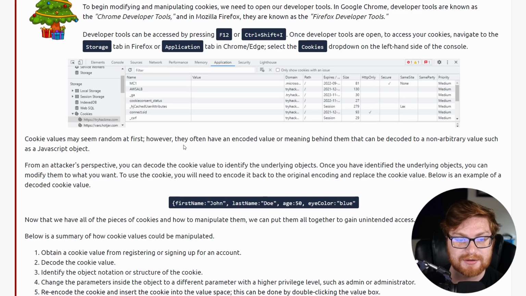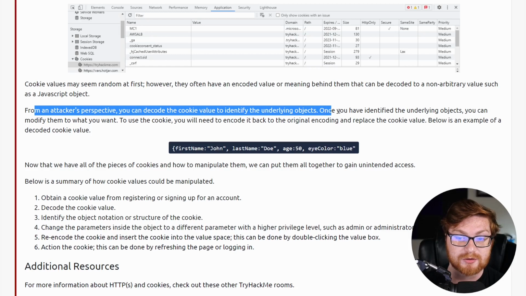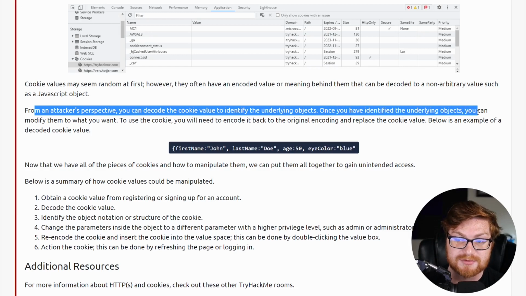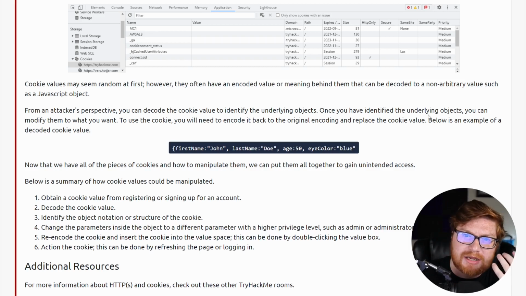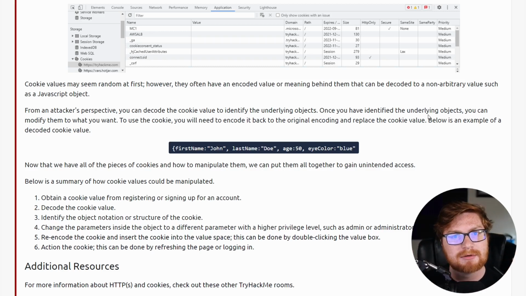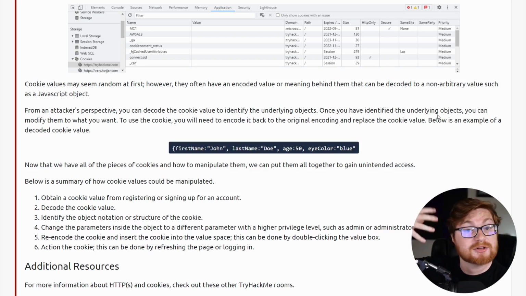Cookie values might seem random at first, however, they often have an encoded value or meaning behind them that can be decoded to a non-arbitrary value like a JavaScript object, like JSON, as we were discussing before. From an attacker's perspective, you can decode the cookie value to identify the underlying objects. Once you've identified them, you can modify them to whatever you want. Like, again, the account name that you try to log in with, Bill Bob, change it to Joe Schmo. Is there an isAdmin parameter, like true or false or a 1 or a 0, that says, are you a super user on this website? Totally change that. You can resend the cookie back, and if the web server interprets it and understands it, maybe you got access.